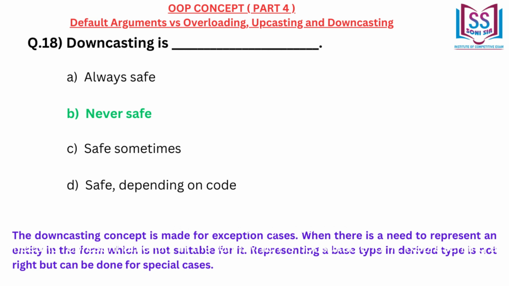The downcasting concept is made for exception cases. When there is a need to represent an entity in the form which is not suitable for it. Representing a base type in derived type is not right but can be done for special cases.